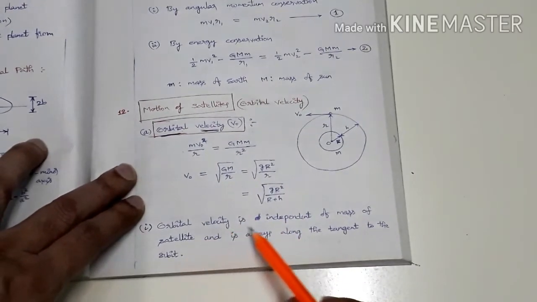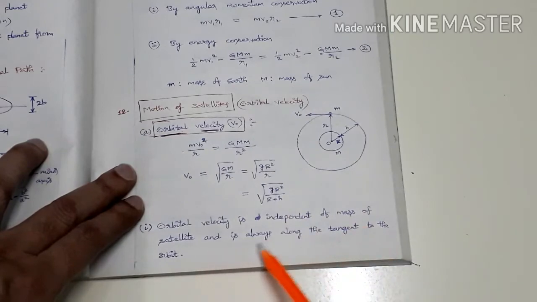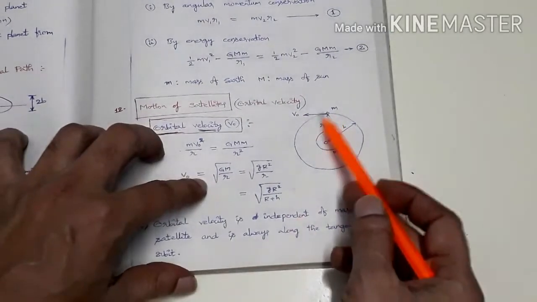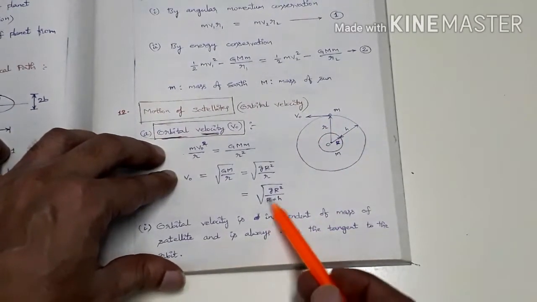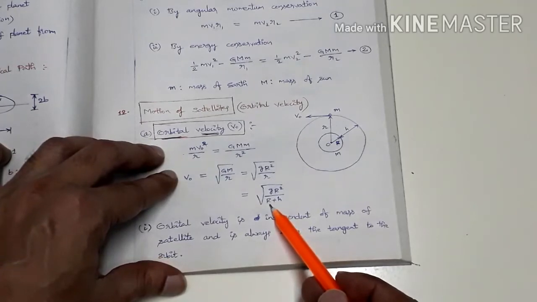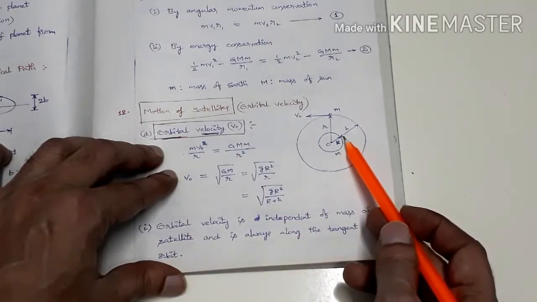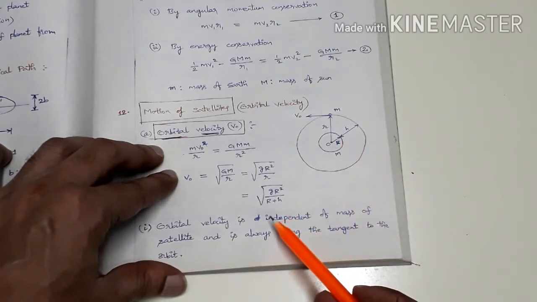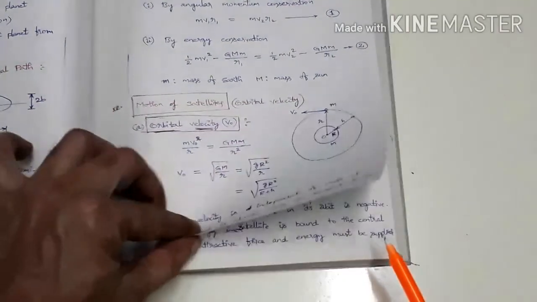So here the orbital velocity is independent of the mass of the satellite and is always along the tangent to the orbit. Always it is a tangent to the orbit, and it is independent of mass. No mass is there in this final expression. It depends only on the radius of the planet, the height from the surface of the planet, and the acceleration due to gravity at that height.